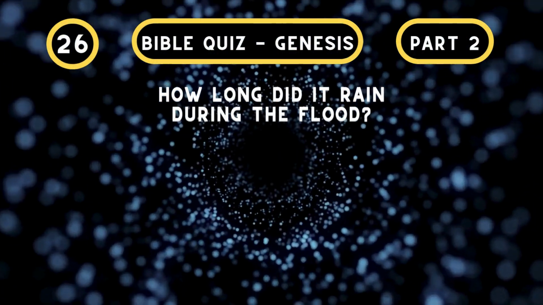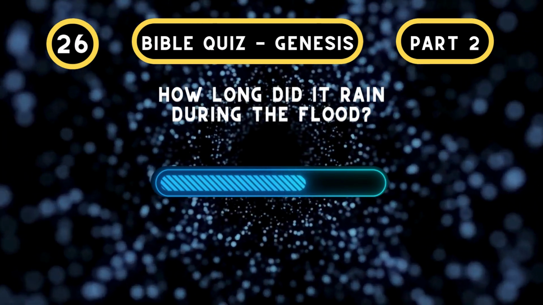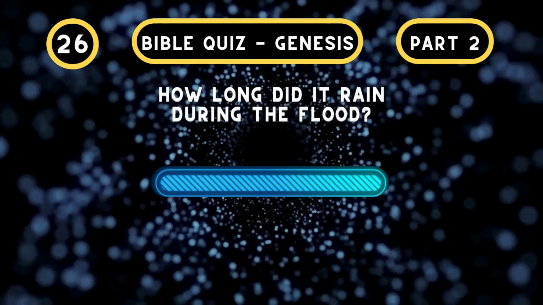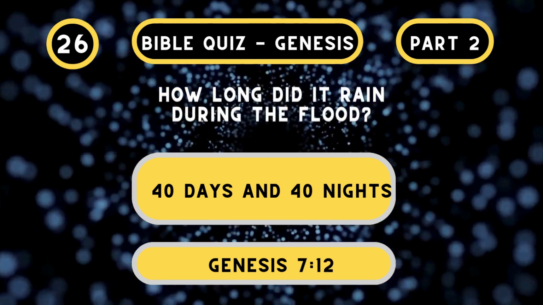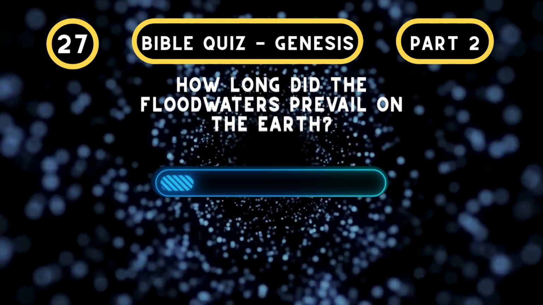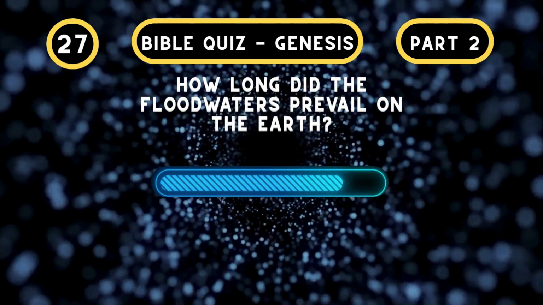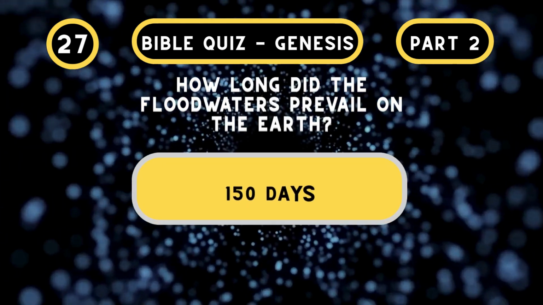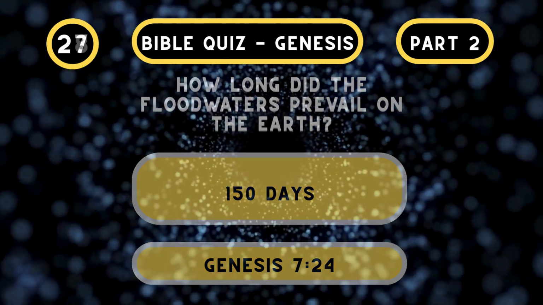How long did it rain during the flood? 40 days and 40 nights. Genesis chapter 7, verse 12. How long did the floodwaters prevail on the earth? 150 days. Genesis chapter 7.